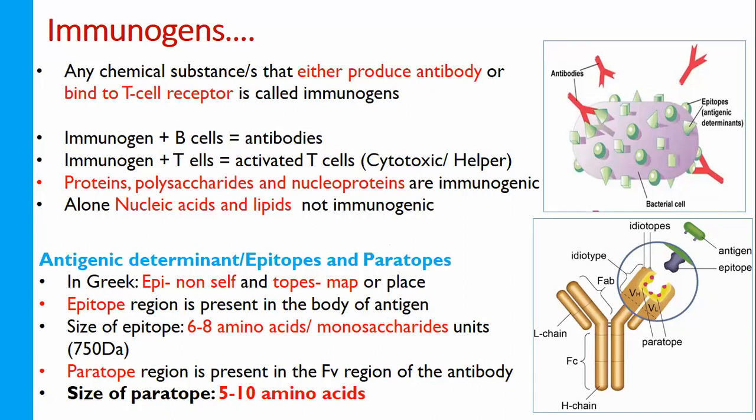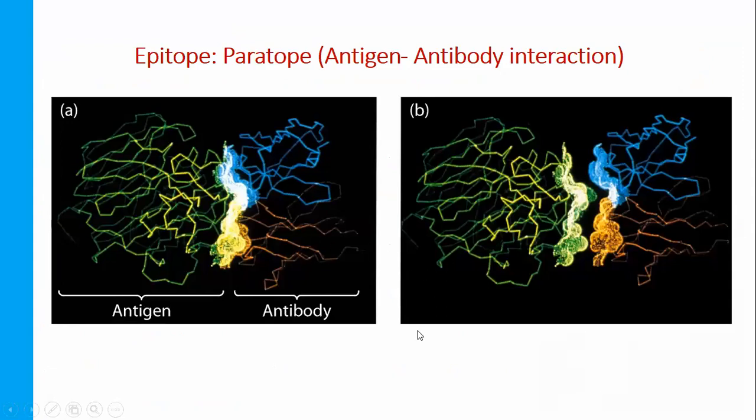Now look at this picture. The left one is the antigen and the right one is the antibody, as labeled. The bright colors are the antigen-antibody interactions. Then in picture B you can find a bright color portion.